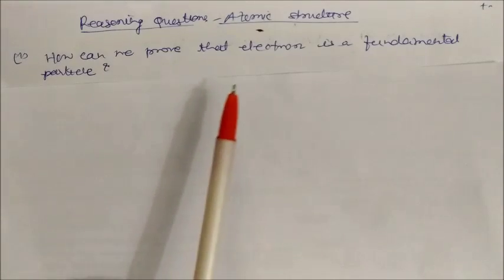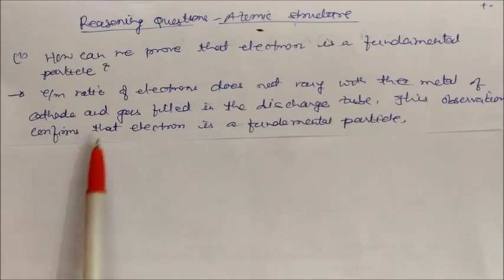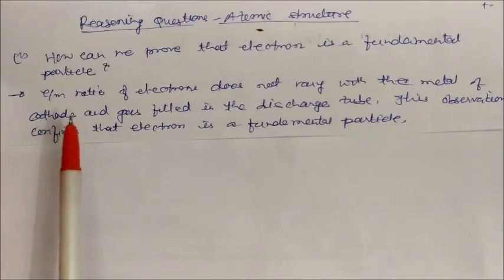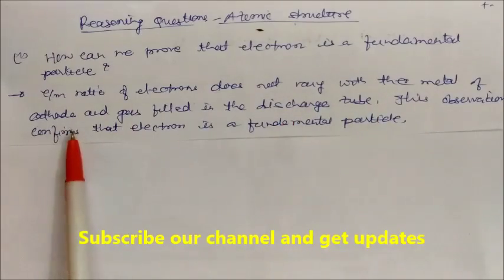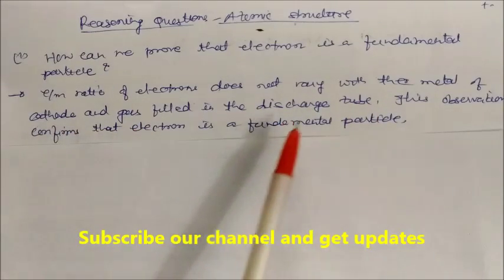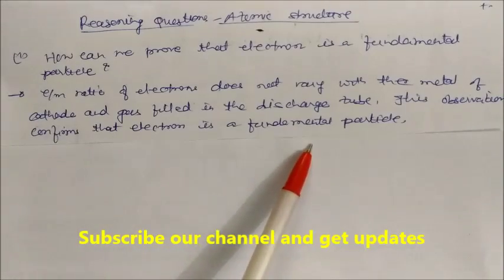How can we prove that the electron is a fundamental particle? The e/m ratio, which is called the specific charge. The e/m ratio of the electron does not vary with the metal of the cathode and the gas filled in the discharge tube. So this observation confirms that the electron is a fundamental particle.